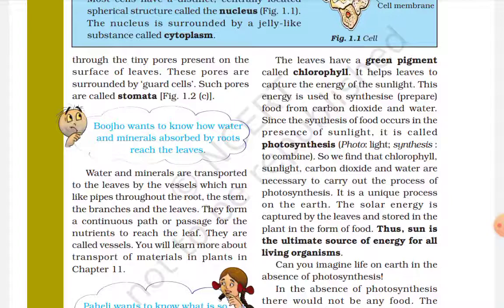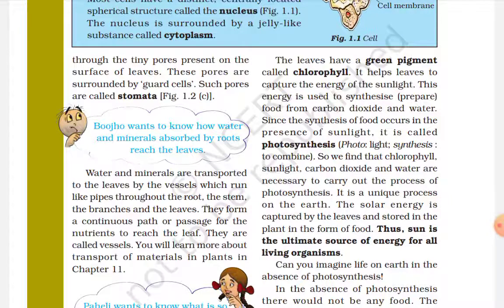They form a continuous path or passage for the nutrients to reach the leaf. They are called vessels.